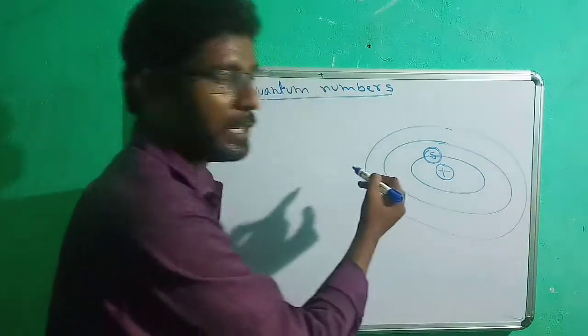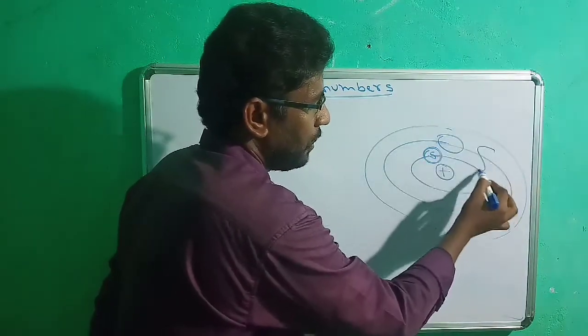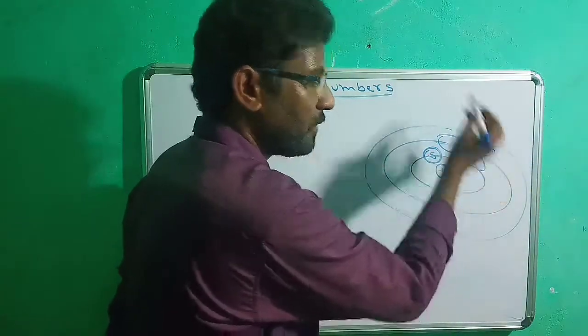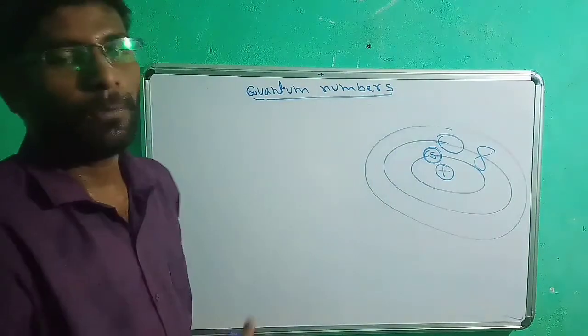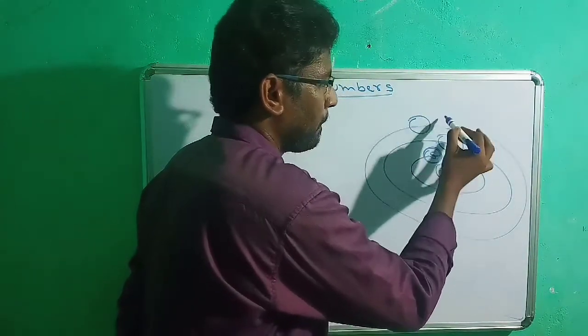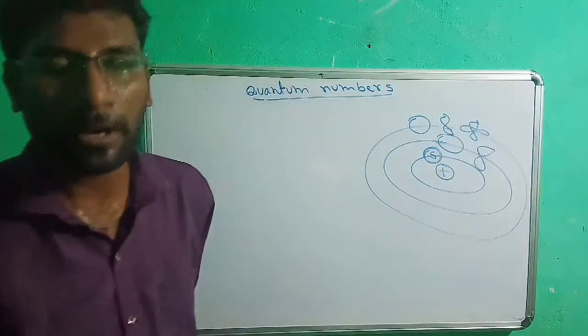Similarly, in the second shell there must be an S subshell, and it also contains P subshells. P subshells are dumbbell shaped. That's why I have drawn it like this. Similarly, when we go to the third shell, there must be an S subshell, a P subshell, and also a D subshell. That is a double dumbbell.